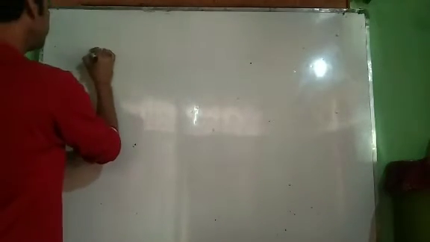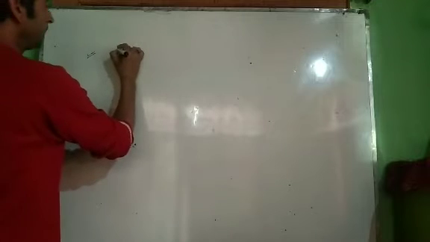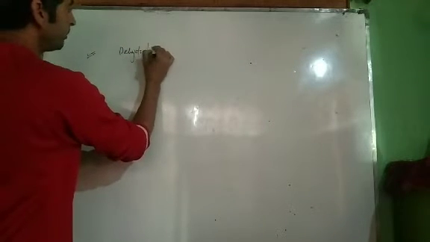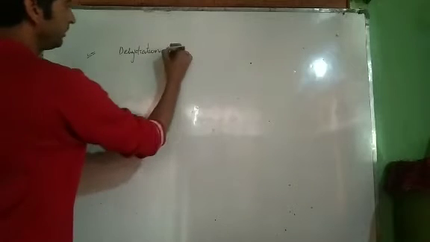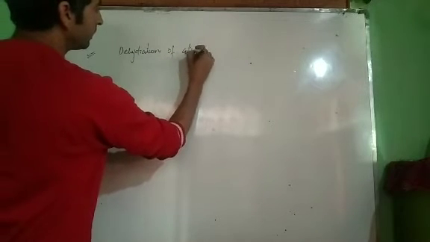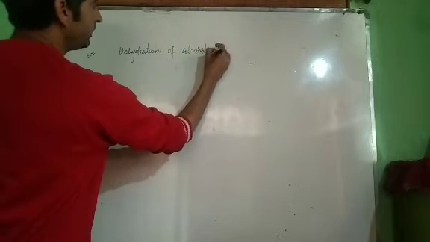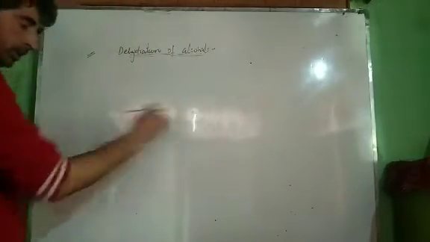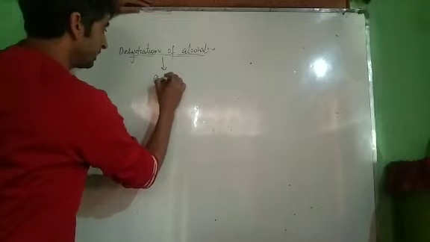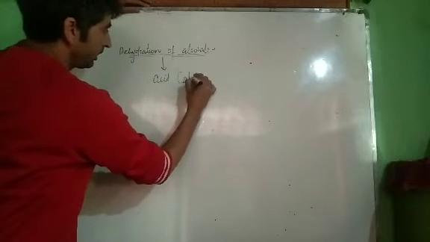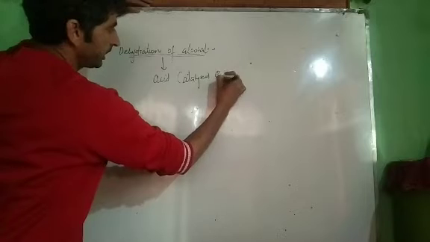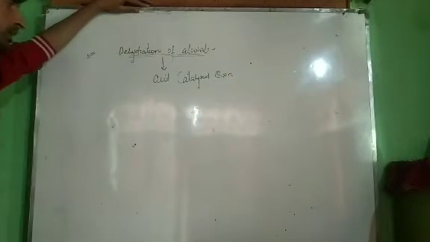Now let us take one more reaction of alcohols, that is dehydration of alcohols. This is very important from board as well as competitive exam point of view. Dehydration of alcohols. What does dehydration mean? It means loss of water. Now dehydration of alcohols is an acid catalyzed reaction. Acid acts as a catalyst. It is an acid catalyzed reaction.